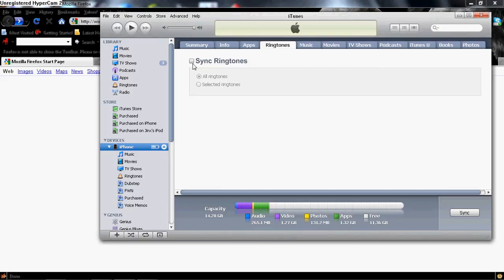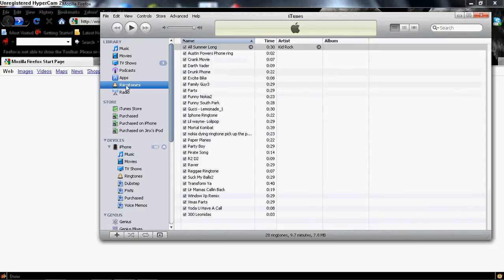That way, if you go over to any of your friends' houses, or if you have, like me, a lot of ringtones and you don't want every single one of these on there, then it won't automatically delete all of them off your iPhone and then re-add them. It saves a lot of time.